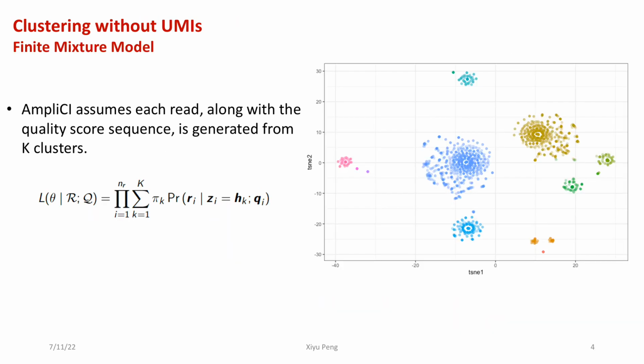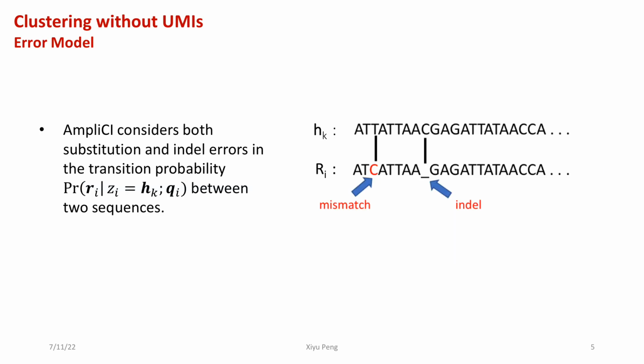We propose to apply the finite mixture model for clustering Amplicon sequences without UMIs. The mixture model assumes each read, along with a quality score sequence, is generated from K clusters. To calculate the sequence distance using the mixture model, we propose an error model. It considers both substitution and index errors in the transition probabilities, in which we use quality information for high resolution.